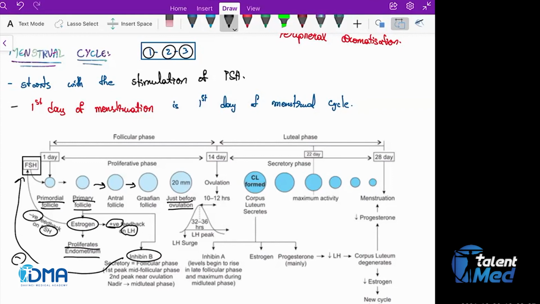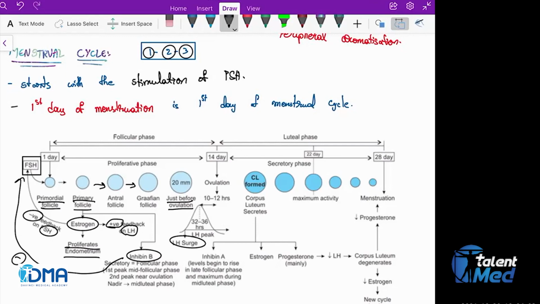Okay, so let's see how the ovulation occurs. Ovulation occurs due to something called the LH surge. Ovulation occurs due to the levels of estrogen, progesterone, and LH surge. But the main action would be due to the LH surge.